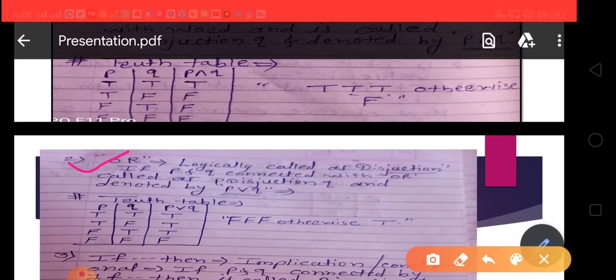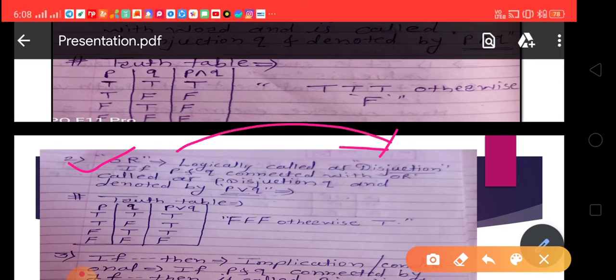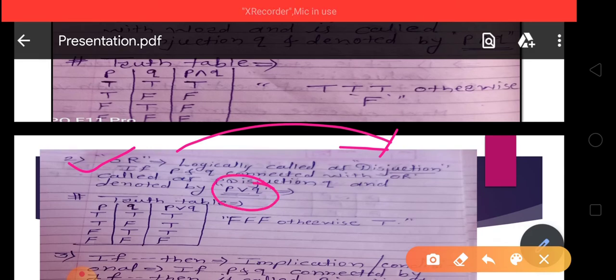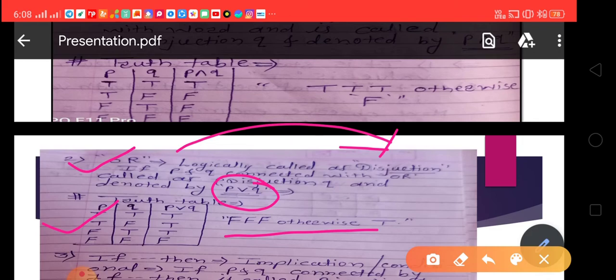And we also know the denotation and the truth table for conjunction, and how to remember: T, T, T, otherwise F. Now next logical connective, or. We know, friends, the logical name for this is disjunction. Also we know the denotation of this disjunction, P disjunction Q, and this is the truth table. And how to remember? Yes, F, F, F, otherwise T.